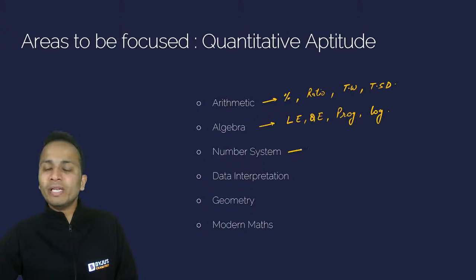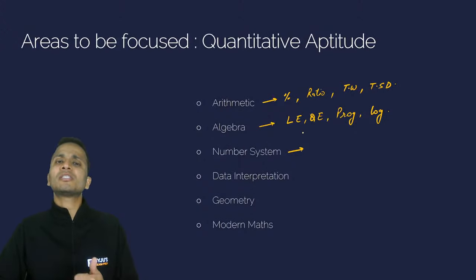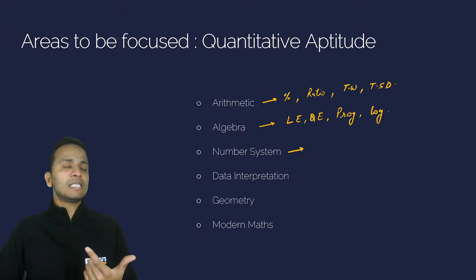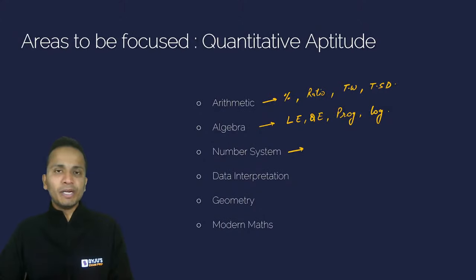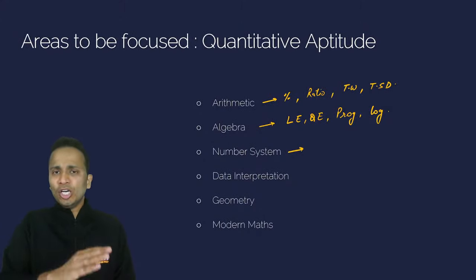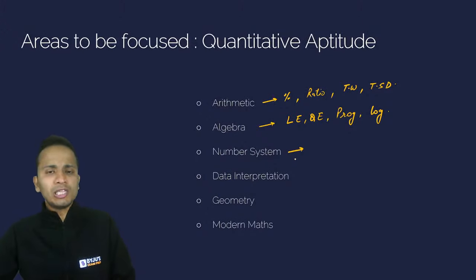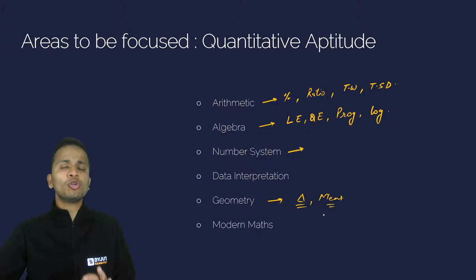Now, coming to number systems. So number systems starting from properties of numbers, classification of numbers, the concept of LCM, HCF and their applications, divisibility rules, finding the unit digit, the concept of division. From all these areas, we have seen questions coming up from number system. Now coming to geometry, triangles and mensuration. Triangles and mensuration are the two most important areas that you need to finish in geometry.